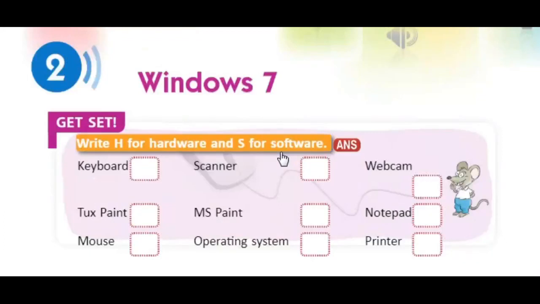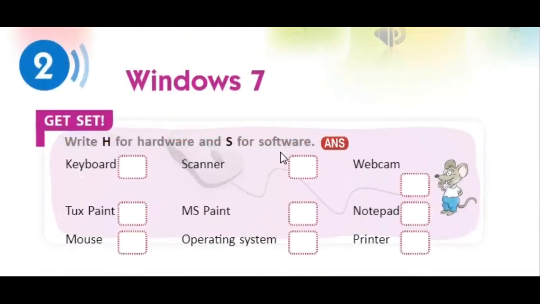Today we are going to learn the new lesson, which is named Windows 7. Windows 7 is an operating system. A computer consists of two major components, hardware and software. Both hardware and software are required for a computer to work. An operating system is the most important software of a computer.